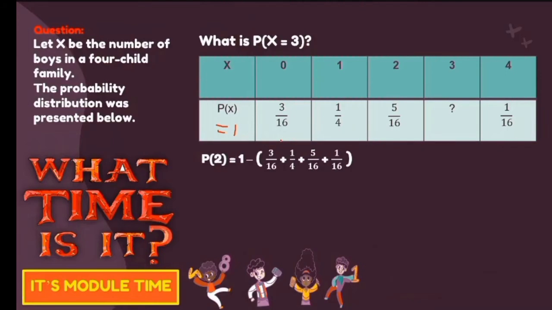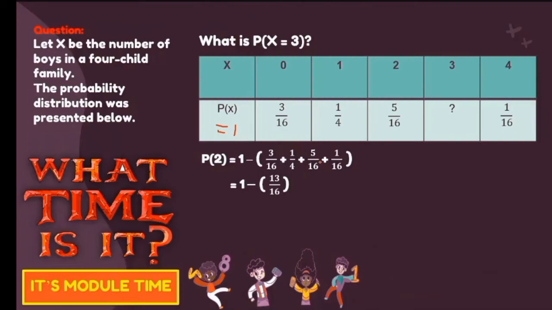So by applying that, we will have 13 over 16. For this part, what we did was this 4 became 16, and this part became 4. So 1 over 4 is the same as 4 over 16. So we just add 3, 4, 5, and 1, we will arrive with 13, and then we will just copy the denominator. I did not put it on our slide.